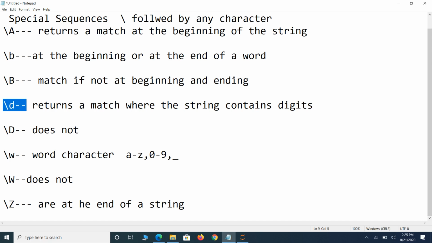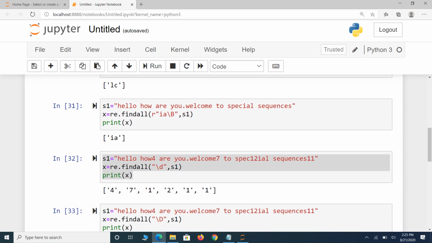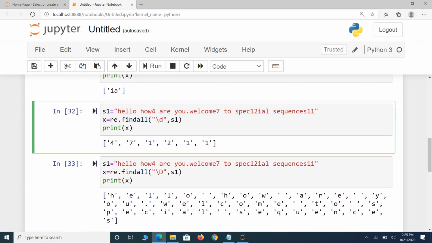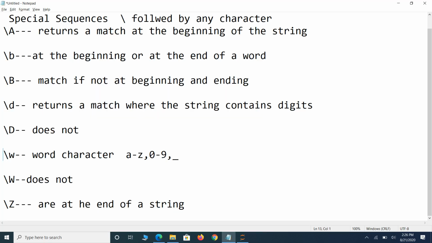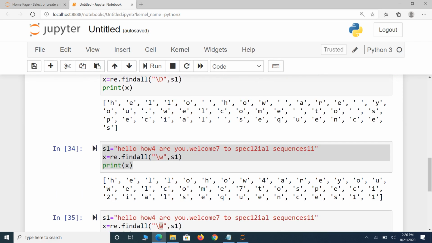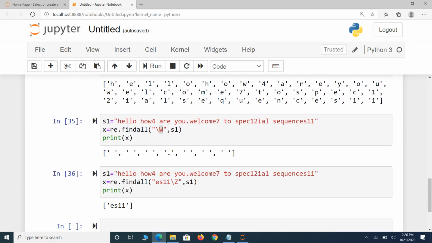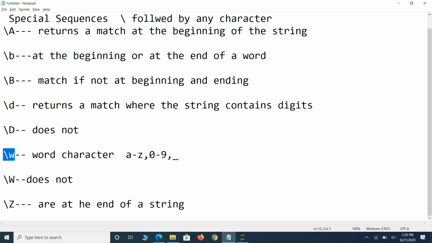So small d means all the digits, capital D means without any digits. Small w means all the characters, that is the combination A to Z, 0 to 9, underscore, all those are returned. But capital W, everything other than these three is returned.